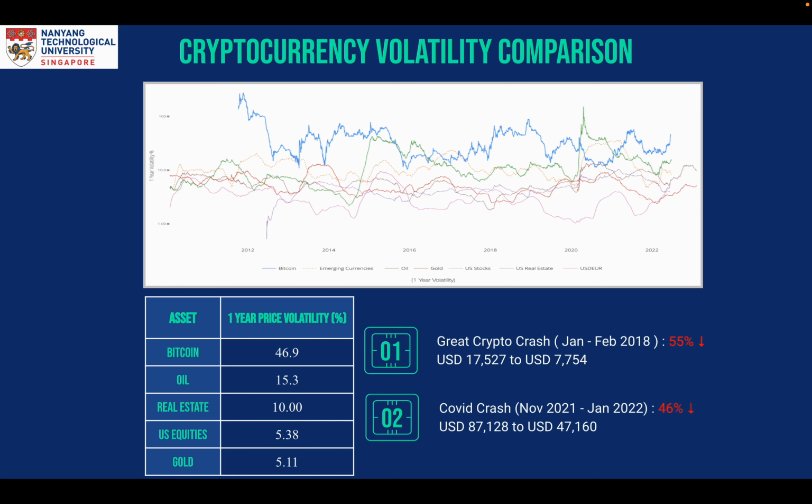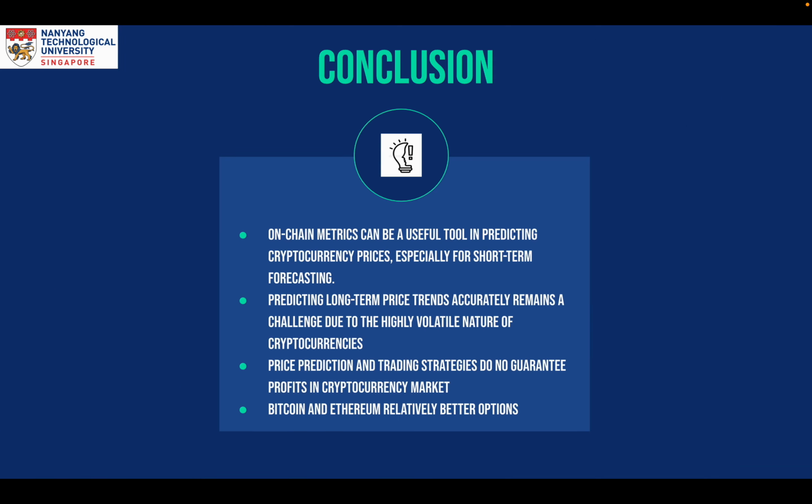In conclusion, we can say that the on-chain metrics can be a useful tool in predicting crypto prices, especially for short-term forecasting. But predicting long-term price trends accurately still remains a challenge due to the highly volatile nature of cryptocurrencies. And even with reasonably accurate price predictions and well-planned trading strategies, there is no guarantee of making profits in the crypto market. Also, Bitcoin and Ethereum relatively are better options to start investing or trading in, as they are more stable than other cryptocurrencies and have lesser risk.